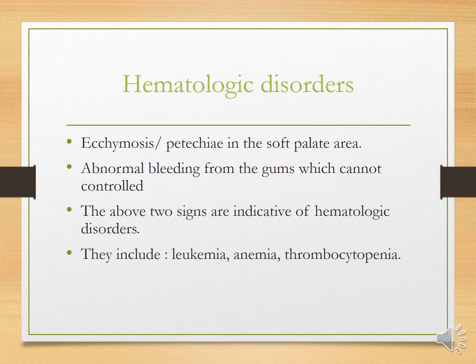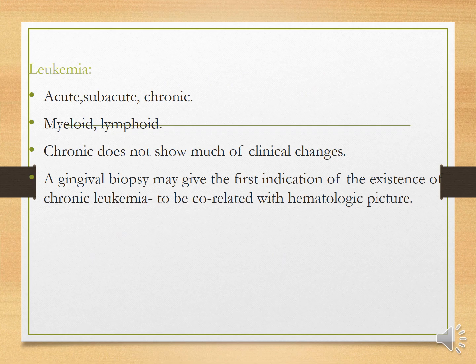Hematological disorders: there is ecchymosis and petechiae in the soft palate area, and abnormal bleeding from the gums which cannot be controlled. The above two signs are indicative of hemorrhagic disorders. They include leukemia, anemia and thrombocytopenia. Leukemia is divided into acute, subacute and chronic, myeloid and lymphoid. Chronic does not show much clinical change. A gingival biopsy may give the first indication of existence of chronic leukemia, which is to be correlated with the hematological picture.